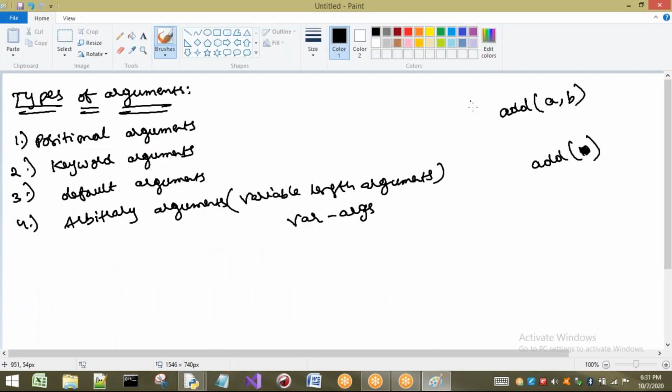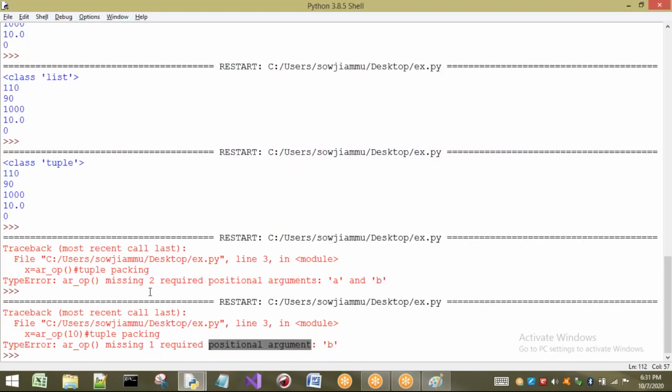That means here, if you are calling the add function, we have two arguments. Two arguments are there, so compulsorily we have to pass some arguments, because in this position I have to pass something, and in this position I have to pass some argument. Here the arguments are not passed, so we are getting an error, and it clearly says: missing two required positional arguments.